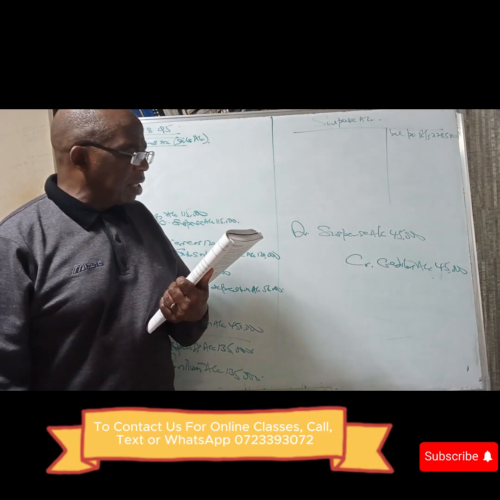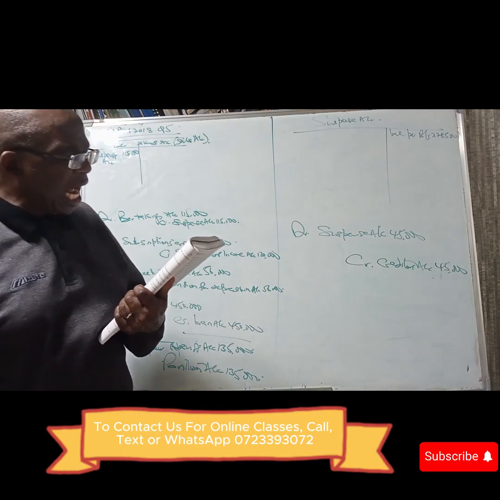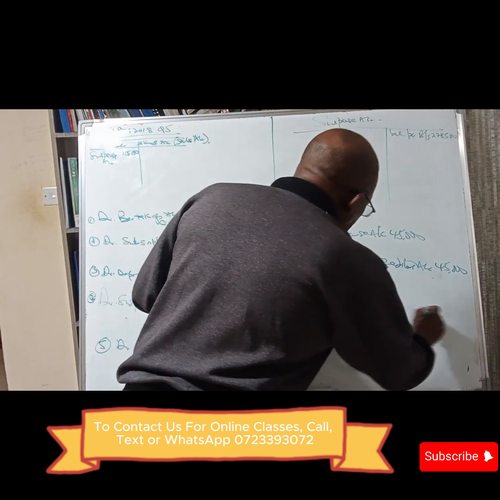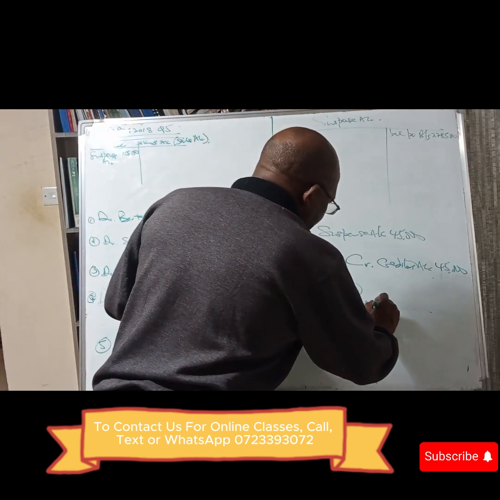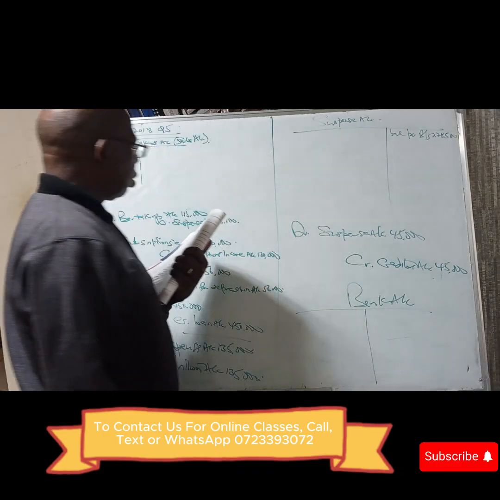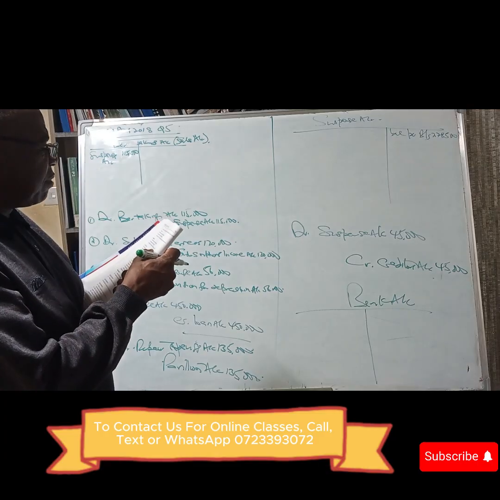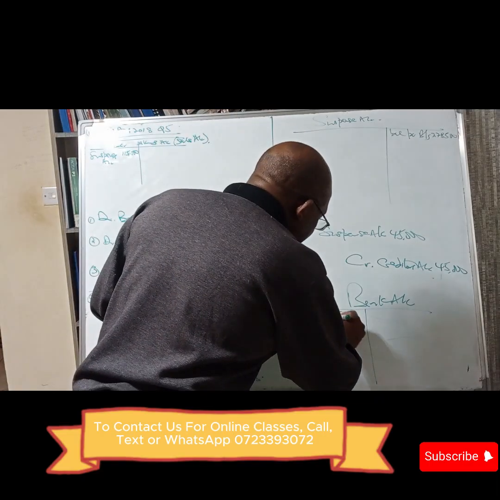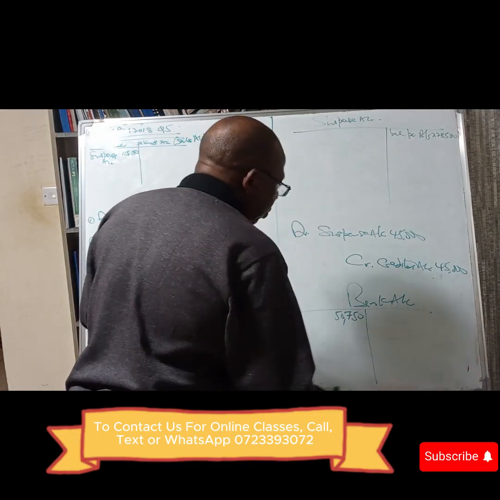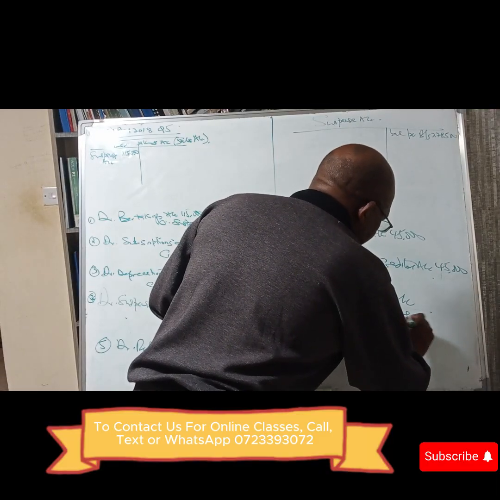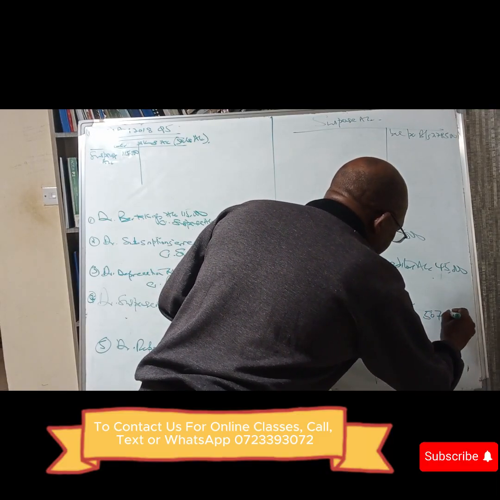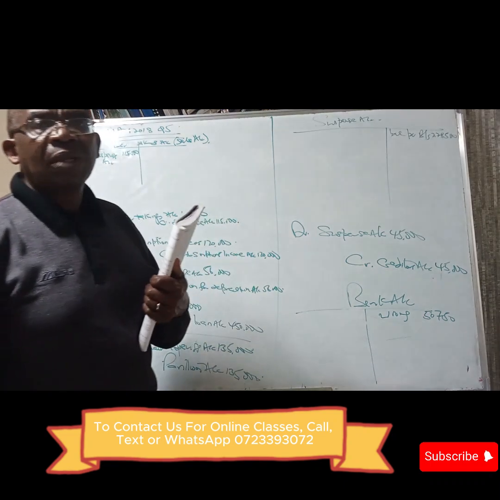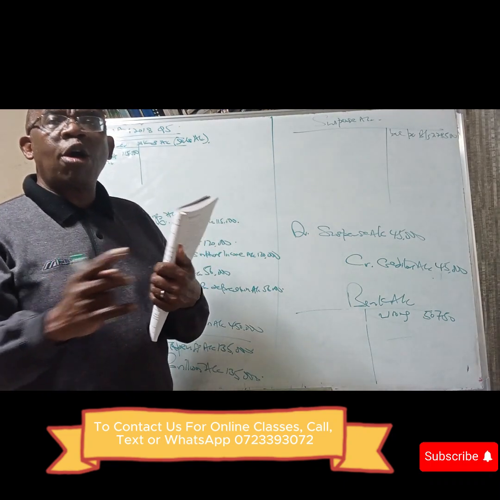Then we are told, number 7, a receipt of 5,750 had been entered as payment in the receipts. So it's like bank. We received money, 5,750. Instead of debiting here with 5,750, we did something wrong. Instead of increasing the money, we reduced our money. So this is an error of complete reversal.